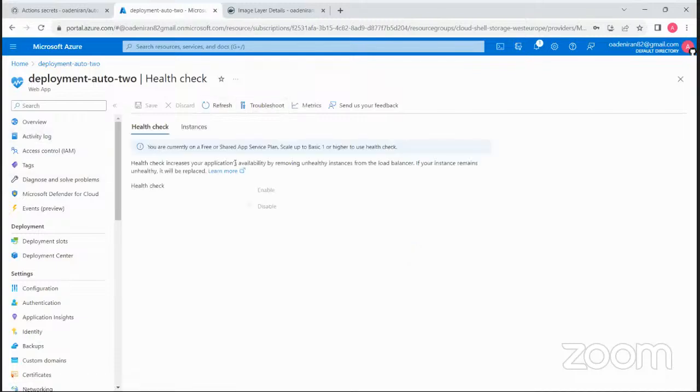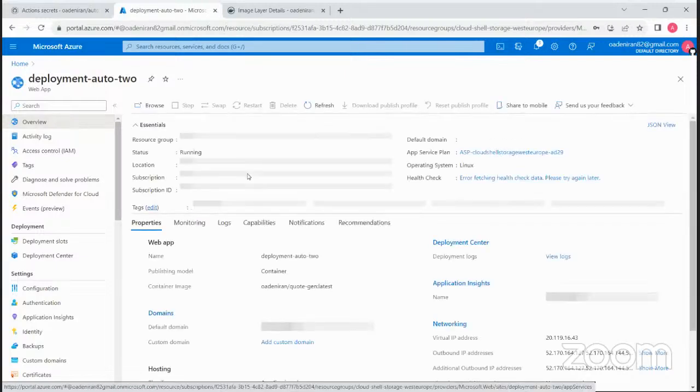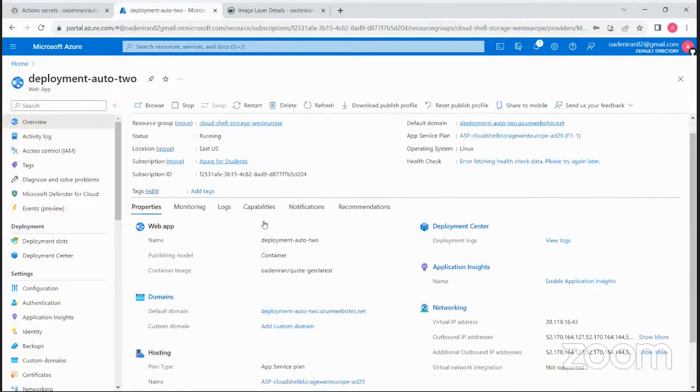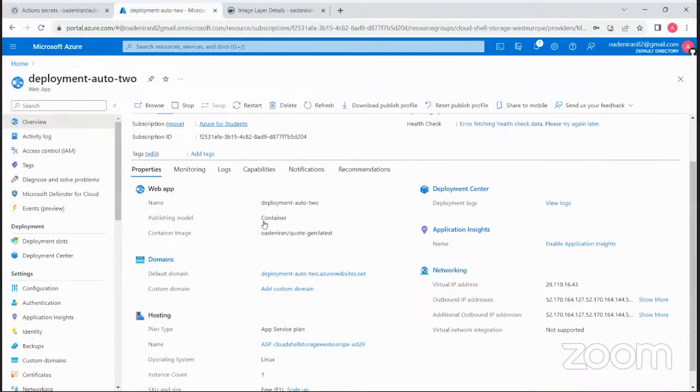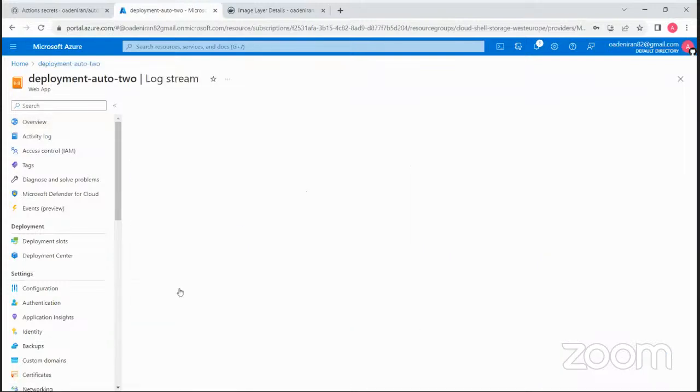So there's an issue actually somewhere. There's an issue somewhere. Because at least it should even show the logs, and the log should tell us that this is the reason why it is failing.